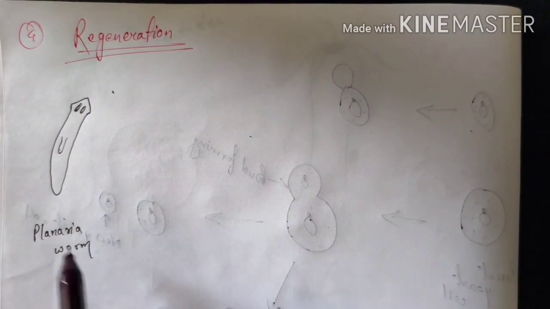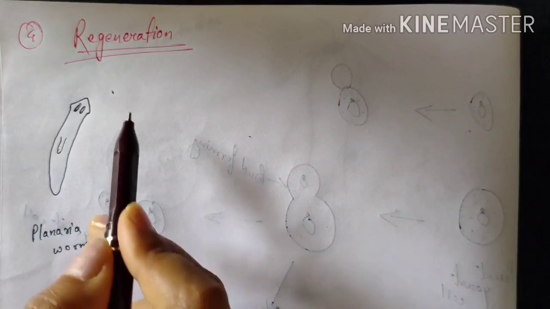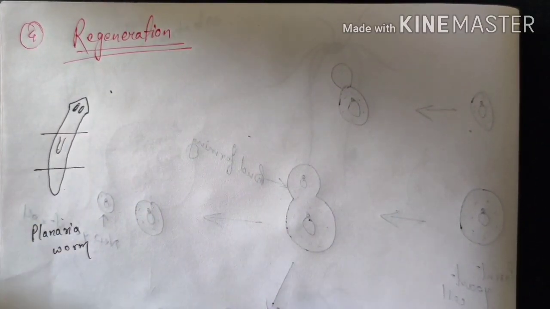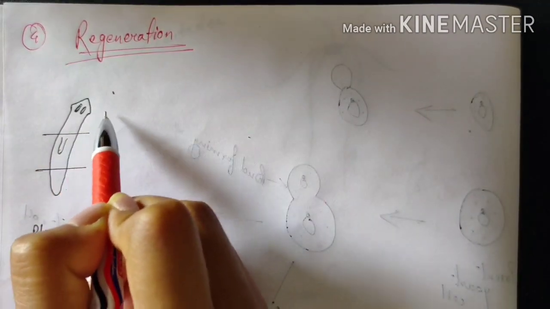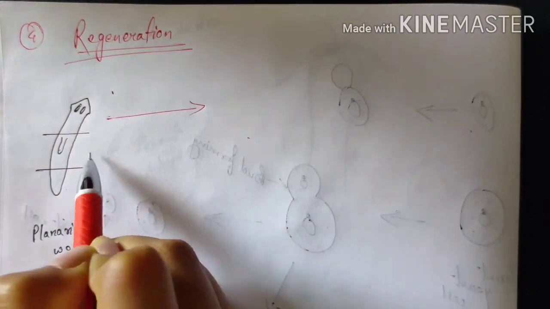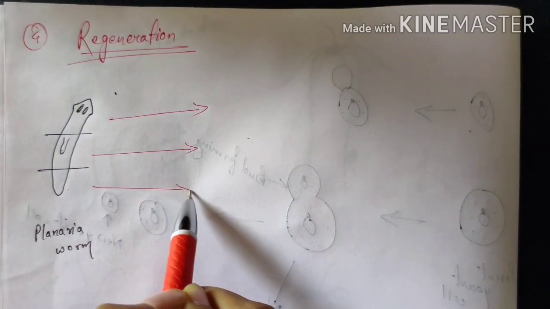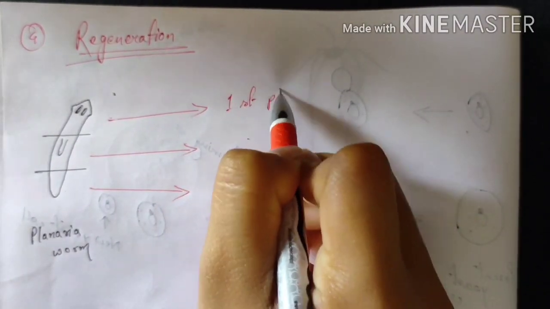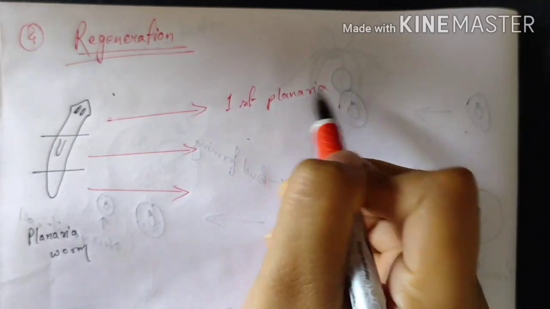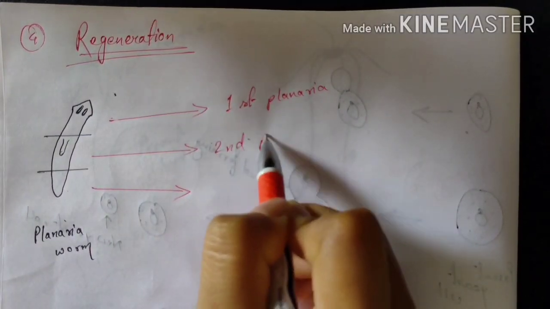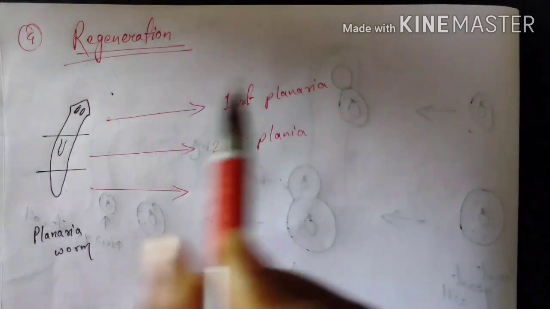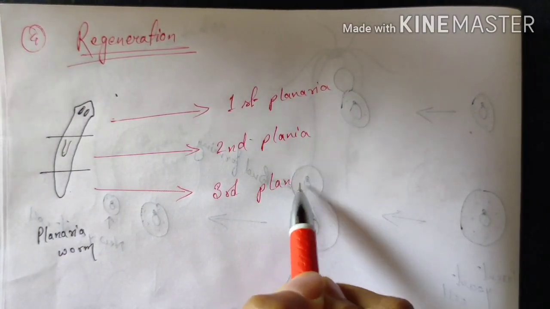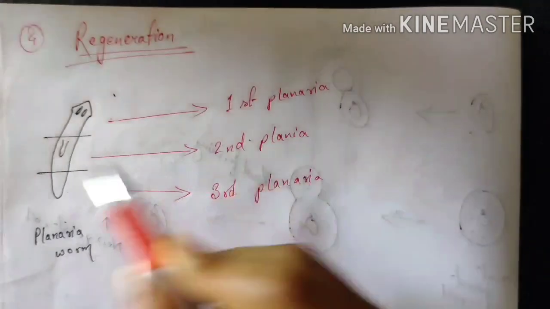Here I'll be explaining with a planaria worm. So this is a planaria worm. If accidentally the planaria worm's body gets cut into these pieces, then from each of these pieces a new planaria organism will be formed. This will be the first planaria that will be formed from its head part. This will be the second planaria that will be formed from its mid body part, and this will be the third planaria that will be formed from its tail part.